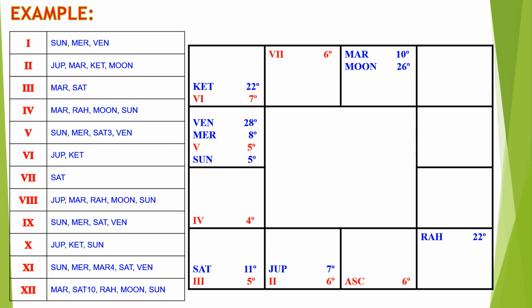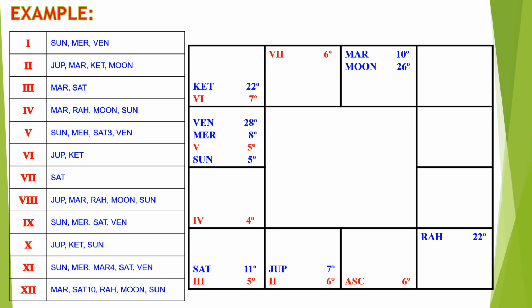Next, we will see the 12th house. The 12th house has the combination of Mars, Saturn, Rahu, and Moon. The Mars has 88%, the Saturn has 81%, the Rahu has 50%, and the Moon has 34%.